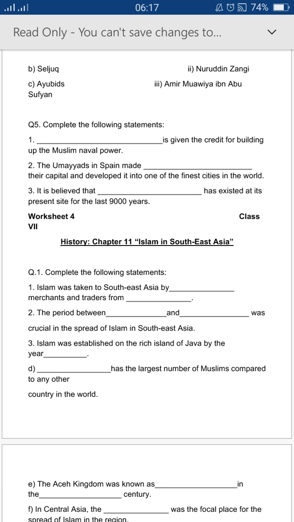Worksheet 4 from your chapter number 11, Islam in Southeast Asia. How Islam spread in Southeast Asia. Islam spread in Southeast Asia by merchants and traders. They traded spice, jewelry, textile, etc. Then we read about the 16th and 17th century in this chapter.